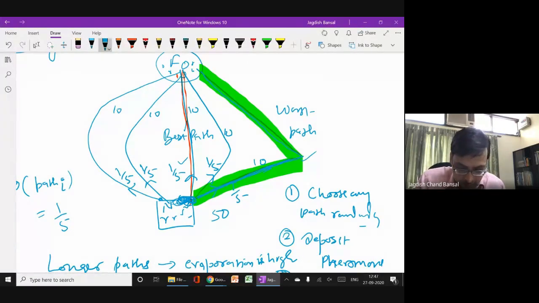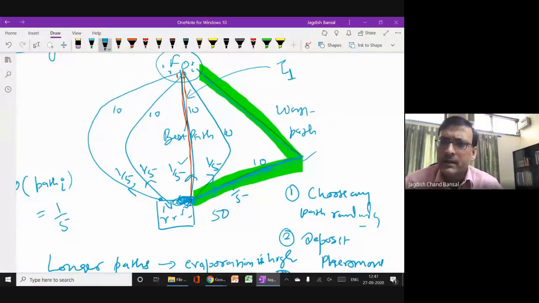And on the longer paths, the evaporation rate is high, so less pheromone will be there because it is taking more time, and if the time is more, evaporation is more, time is less, evaporation is less. So suppose the concentration of pheromone on this path is tau1. Let us denote the pheromone amount by tau.